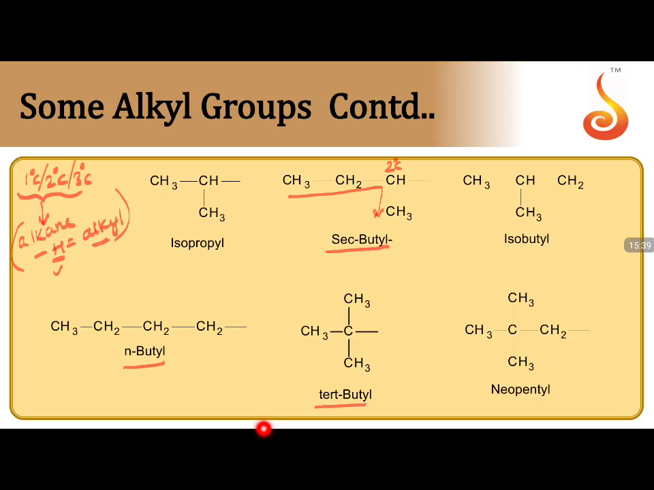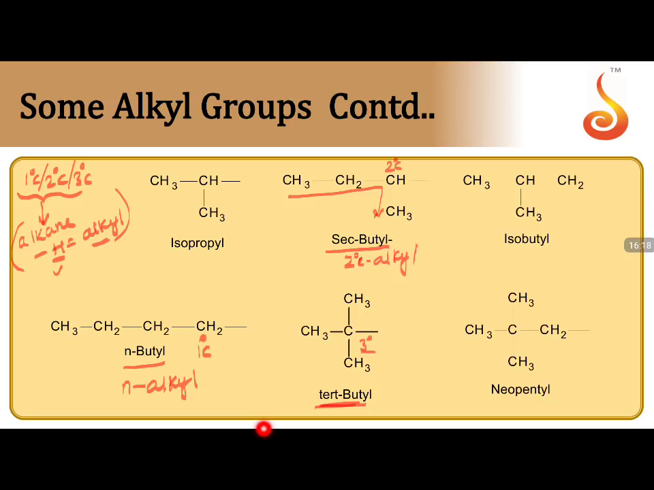So if you are removing hydrogen from a primary carbon, it results in the N form. N stands for normal. N alkyl groups: N ethyl, N butyl, N propyl, N pentyl, N hexyl. But if you are removing a hydrogen from a secondary carbon, it is a secondary alkyl. So this is secondary alkyl, and if it is from a 4 carbon chain butyl, then secondary butyl. If you are removing hydrogen from a tertiary carbon, then it is called tertiary alkyl or tertiary butyl.